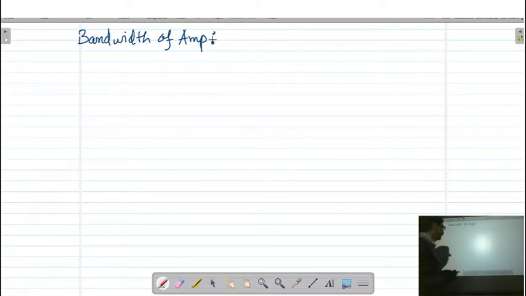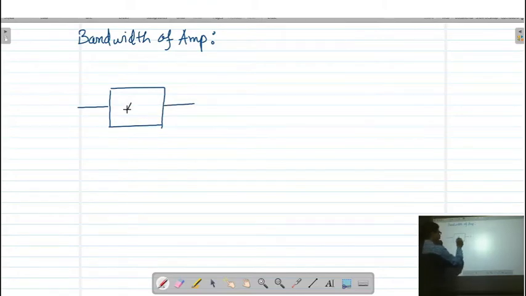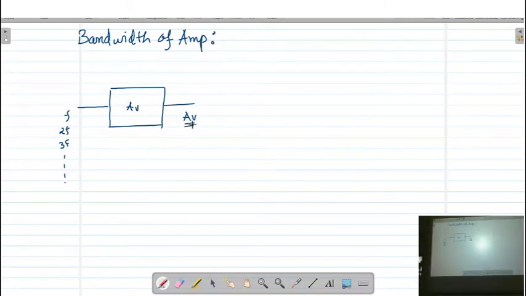Now, how to obtain the bandwidth? Already you know that if we have this amplifier circuit, then we apply the input signal and get the output signal. To measure the bandwidth, we apply different frequencies F, 2F, 3F, and for all these frequencies we measure the voltage gain of the amplifier. For that, we have to keep the input voltage constant. Normally in practical work, we keep this as 20 millivolt.